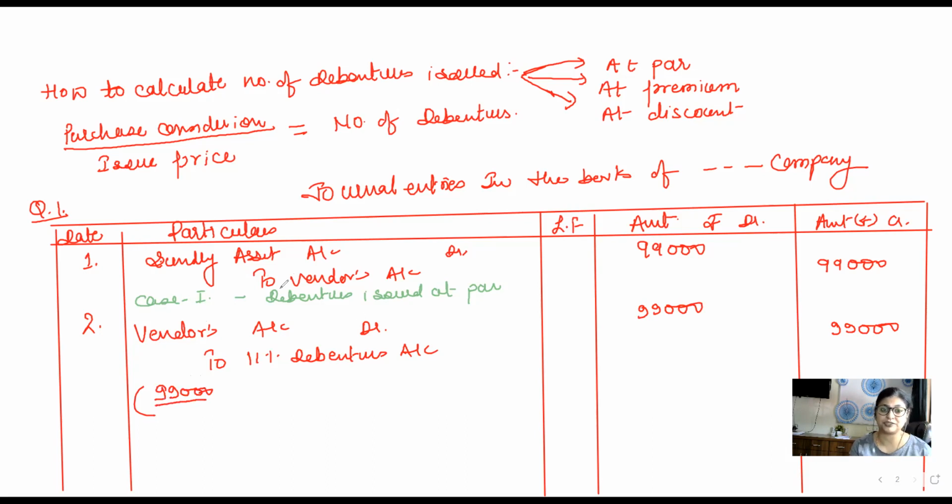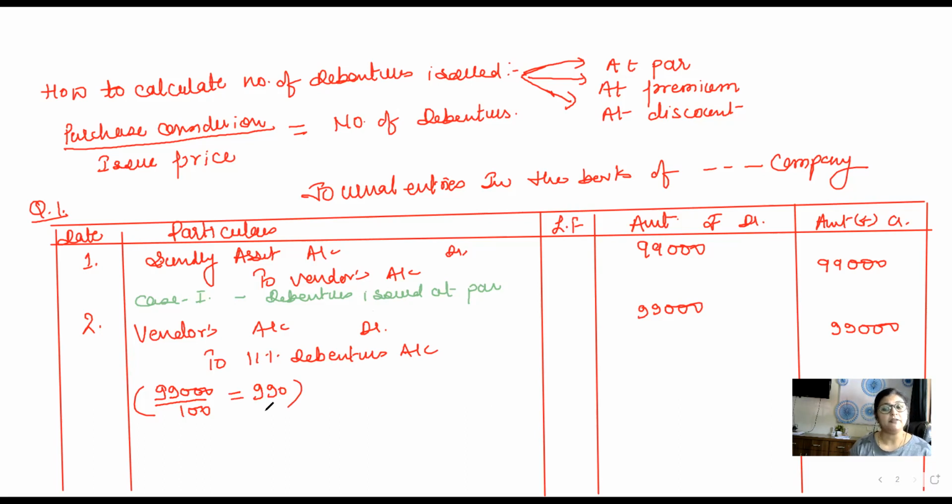Remember the formula written above: purchase consideration. In this case, purchase consideration is 99,000. And what is the issue price? The question said each debenture has a face value of rupees 100. So 99,000 divided by 100 means the company has issued 990 debentures to the vendor in case 1.